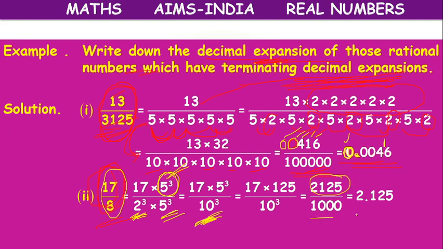2125 by 10,000. So from the right, where to keep the decimal point? 1, 2, 3. 3 zeros are there. After 3 places, we have to keep a decimal point. Before that, one more digit, 2, is there, so no need to keep 0 here. So like that, directly without division, we can express them in decimal form, which is a shortcut.